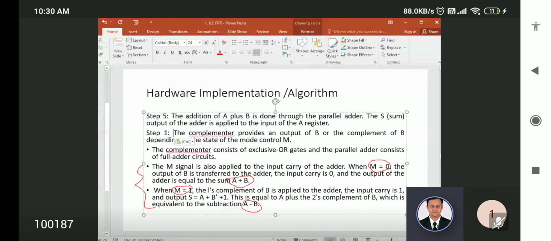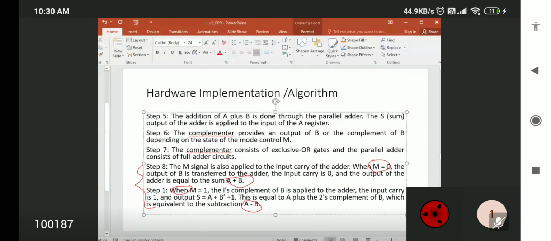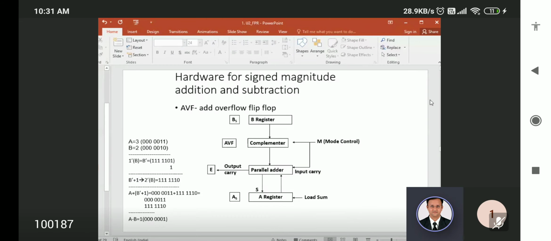I'm changing that. Likewise, steps you have to do it. Okay, understand? So number 1, the hardware circuit or hardware diagram or hardware implementation.